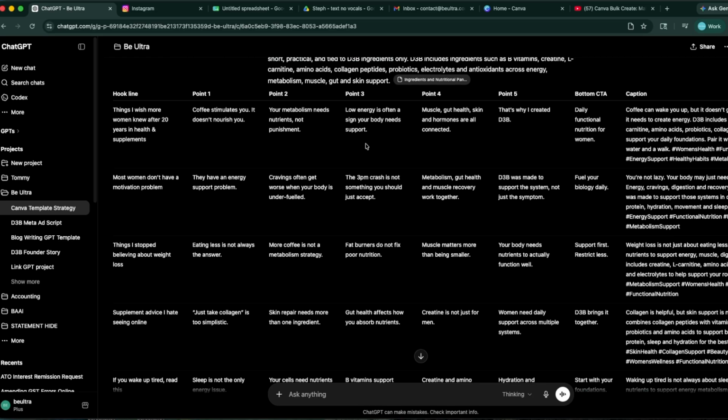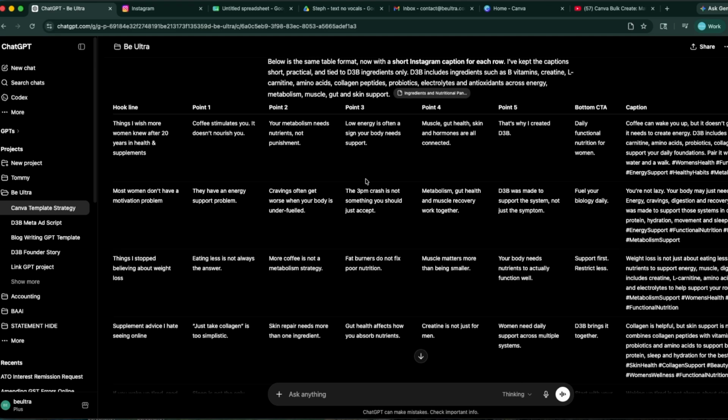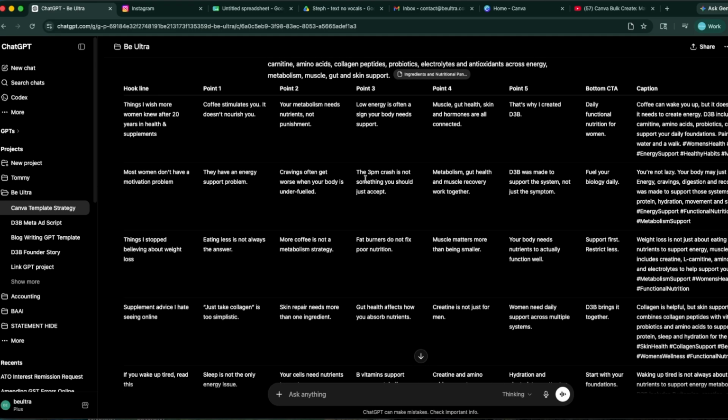And then I will provide instructions and ask it to put in a table format. The reason I want it in a table format is because this is how I can use Canva's bulk create. So here's the hook line. It converts it into a curiosity branded hook line, which is based on best practice. And then there's each statement line underneath, because this is how you can create lots of different statement lines and then use Canva bulk create.